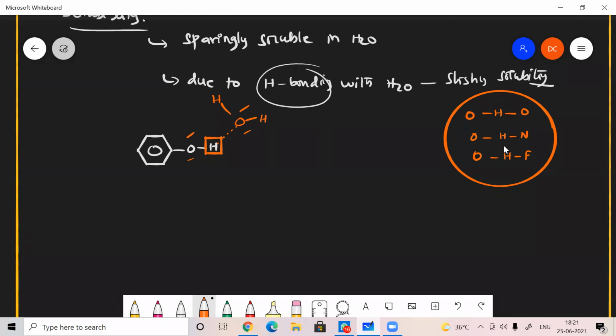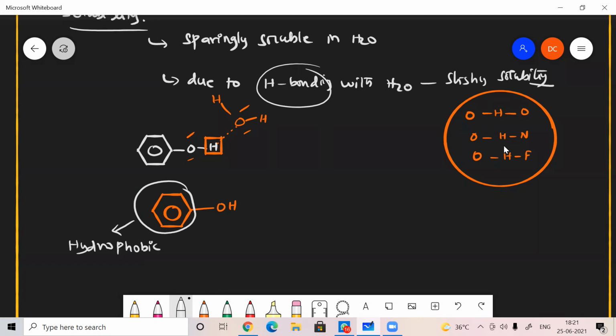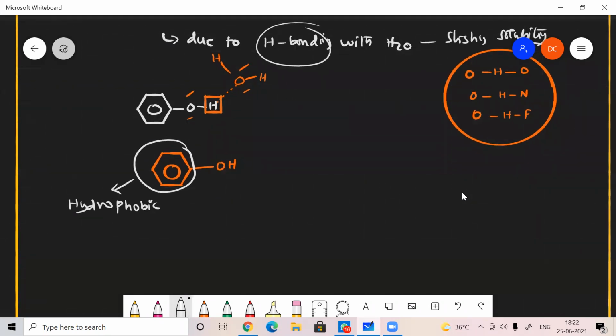And this phenol will be divided into two parts. One is this OH part, and the other is this phenyl part. This phenyl part is otherwise called the hydrophobic part. What do you mean by hydrophobic? Any idea about hydrophobic? Does not accept water. Very nice.